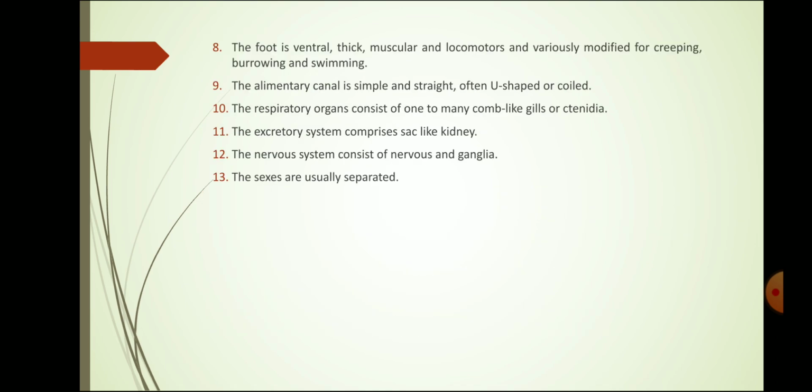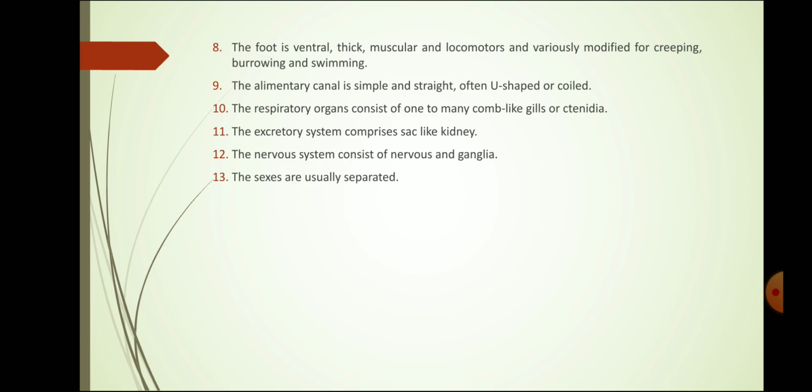The foot is ventral, thick, muscular, helpful for locomotion, and modified for creeping, burrowing, and swimming in the animals that perform locomotion in different ways. The alimentary canal is simple and straight, mostly U-shaped or coiled.